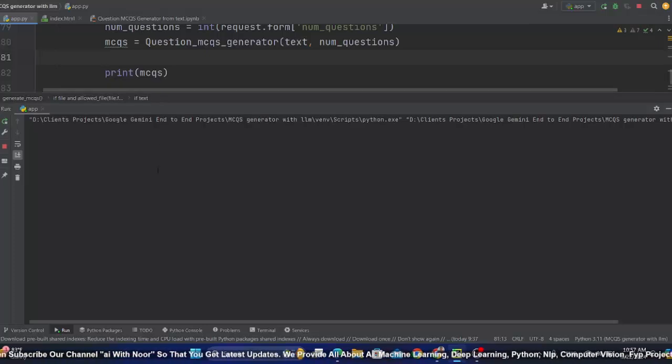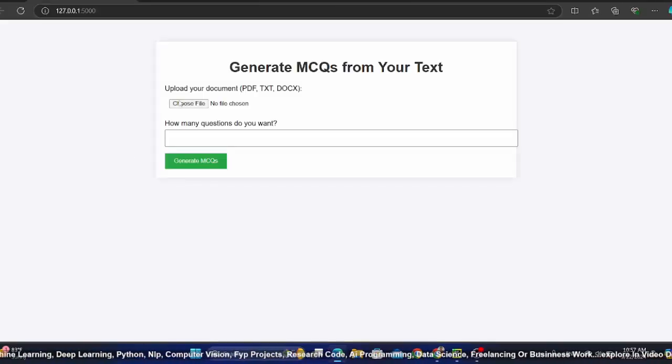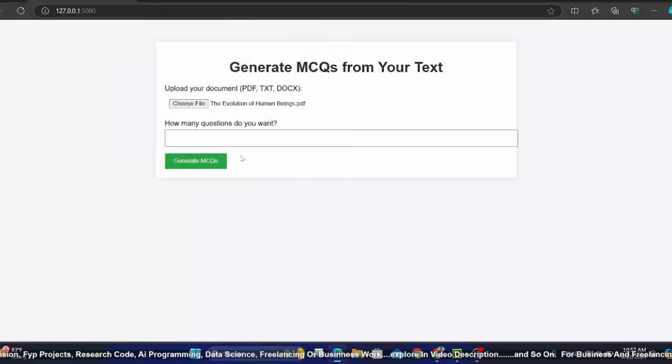So let me click on this. Let me upload a file. This human evolution with 5 questions. So it is generating. You can see it's loading. Once it stops, then we will go to the console. Again, it's very fast, but still I don't know why I have an issue with my net. So let's go to the console and let's see what happened.